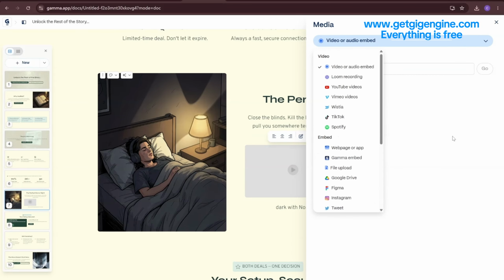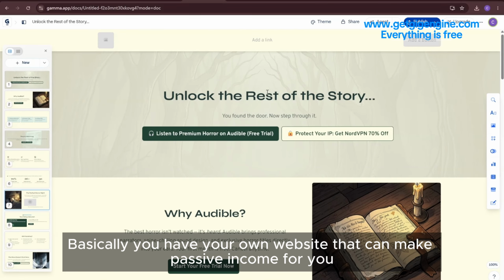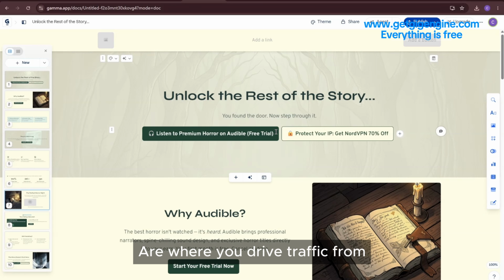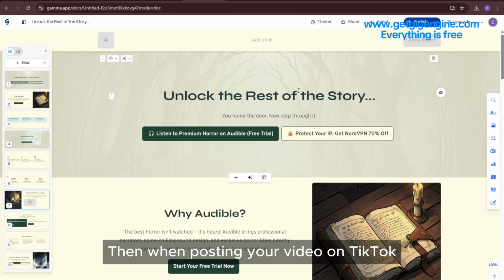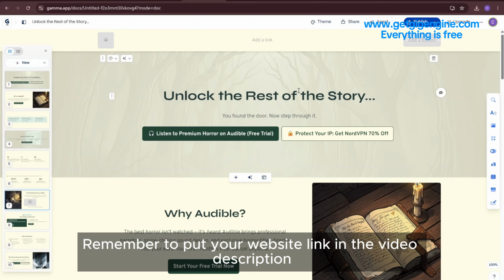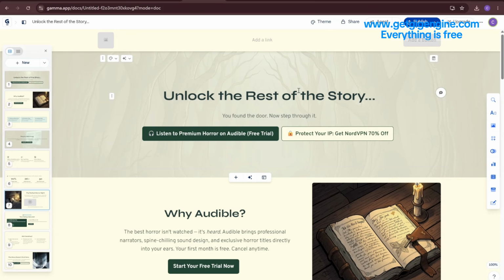Okay, like this. Basically, you have your own website that can make passive income for you, and content generation is very fast. TikTok and such places are where you drive traffic from. Okay, finally, just click Publish in the top right to publish your website. Then, when posting your video on TikTok, remember to put your website link in the video description. The whole loop is complete.